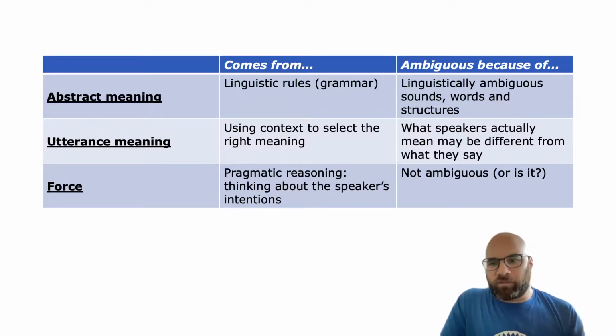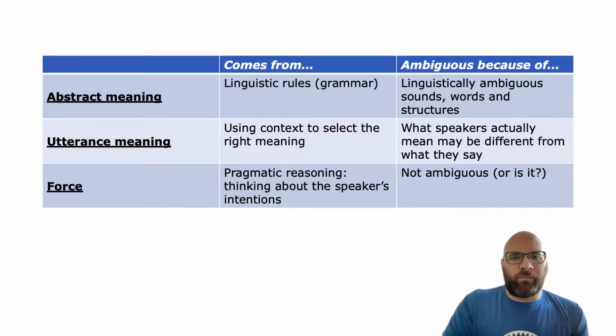You use your morphology to figure out what words those sounds represent. You use your syntax and your semantics to figure out how they go together to make a sentence. And at every step of the way, there could be ambiguity. There could be different ways to put those together. So all of that linguistic stuff leads to the abstract meaning, which is ambiguous because language is often ambiguous.